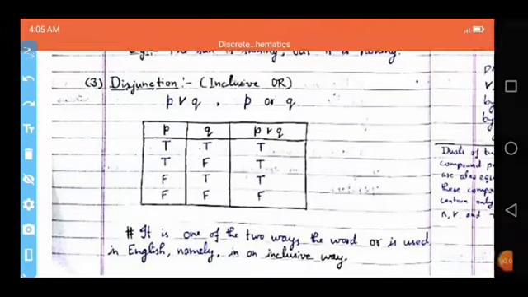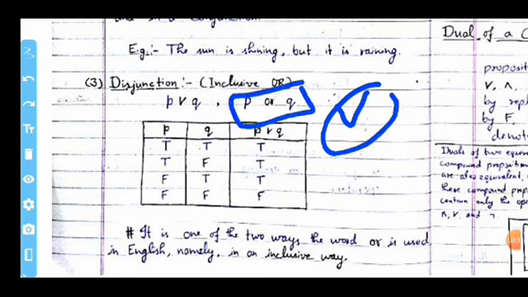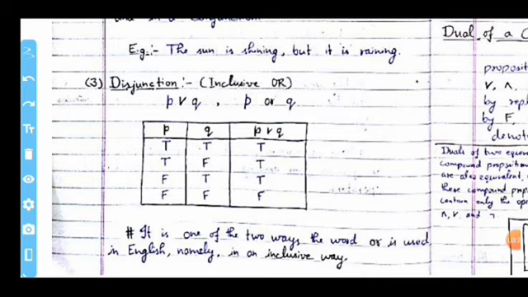Now move on to the disjunction function. It is also known as inclusive OR. The disjunction function is represented like this symbol, and it is called P or Q. Now come to the table of the disjunction function. When the statements P and Q are true, then the output of the disjunction between P and Q is true.